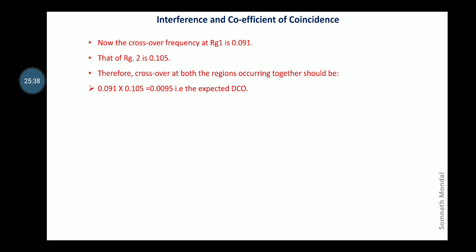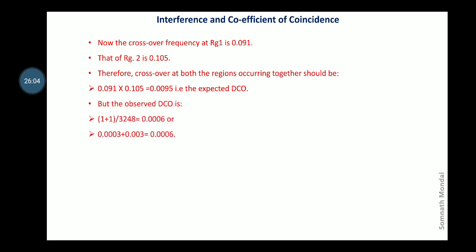And the probability of two independent events happening simultaneously is their multiplication. So applying the multiplication rule of probability, we calculate that the expected double crossover value at region 1 and region 2 is 0.0095.